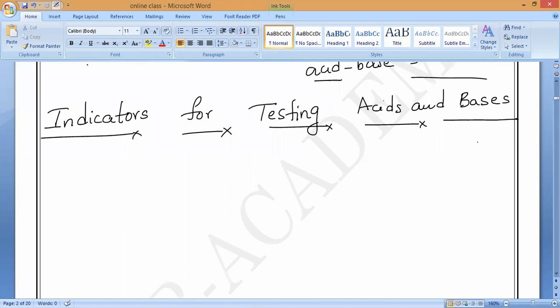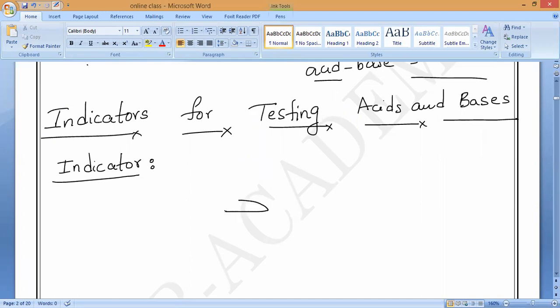So let us discuss. First you should understand what is an indicator. What is an indicator? Anybody? It is some kind of substance. It may be a dye. Dye means a color. Some kind of chemical compound, an indicator which will change colors when it is put into an acid or when it is put into a base.